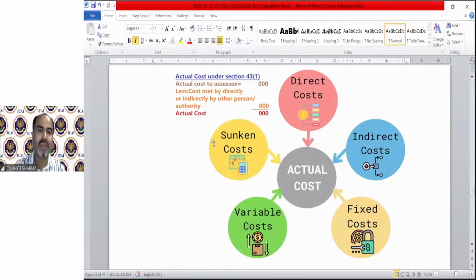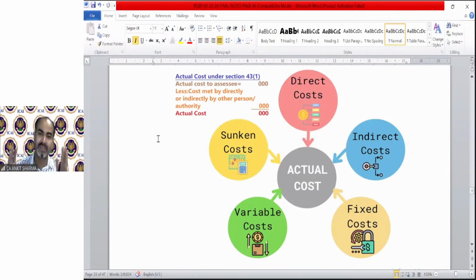Okay. So now actual cost means generally actual cost. Why we are finding the meaning of actual cost? Because we need to charge depreciation on actual cost. And in some different situation, actual cost can be different. General meaning of actual cost, I have written over here, their actual cost to the assessee. The actual cost means cost to you.